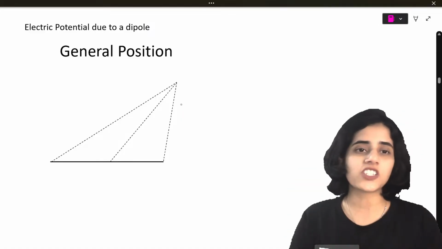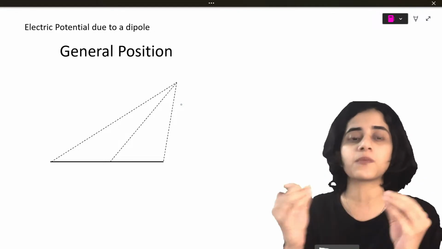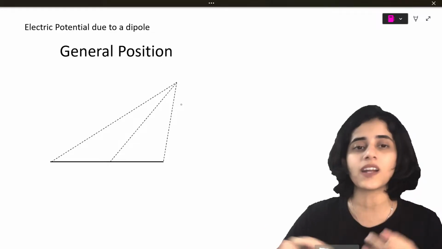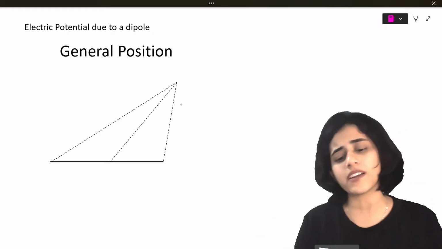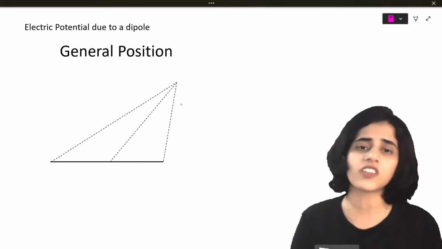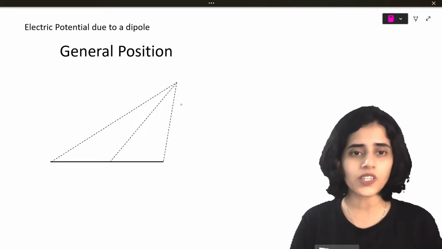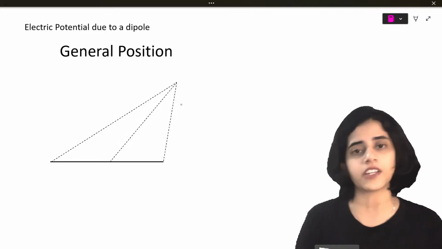Superb. So next question, the third derivation for electric potential due to a dipole. We looked at the axial one, we looked at the equatorial one. Now we look at a general one. Some of you might be wondering, ma'am, general position and all, derivations they don't ask, but you will get numericals based on this. Derivations they may ask, but usually they ask axial or equatorial.